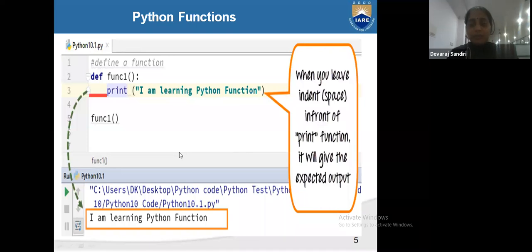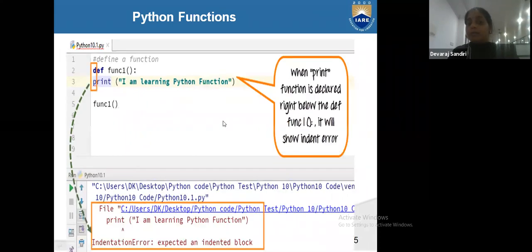Okay, so def function 1. I have given a space here, print I am learning in Python, function 1. Here there is a space in front of print, so no error came. Here the output we got is I am learning Python. So what was the mistake before? It was an indentation error, but here there is no indentation error, so we got output.